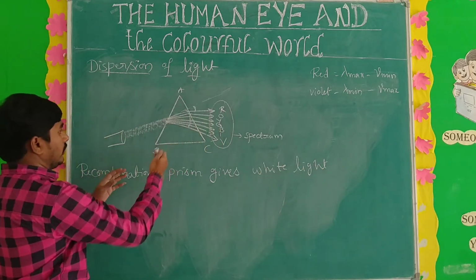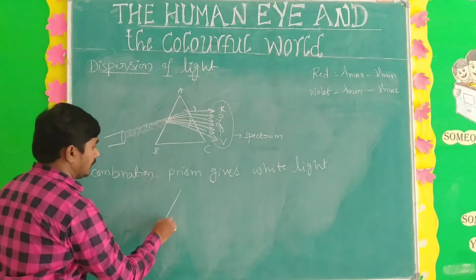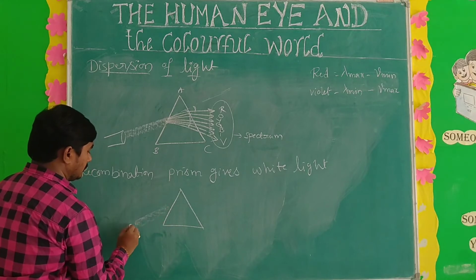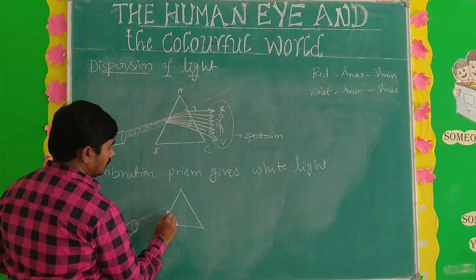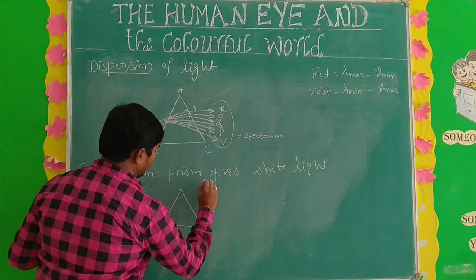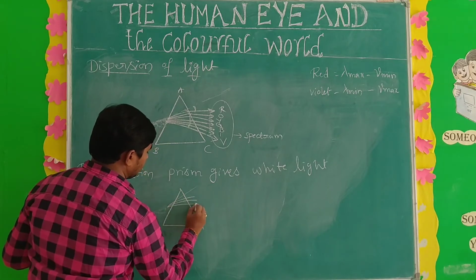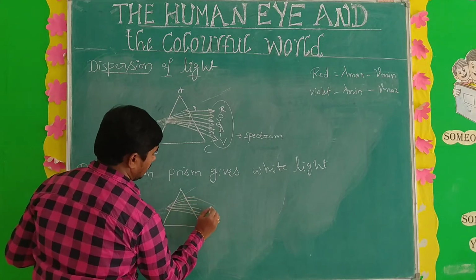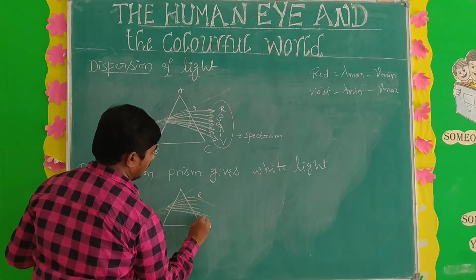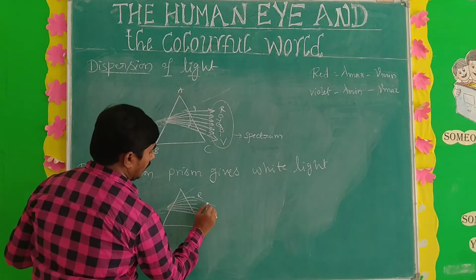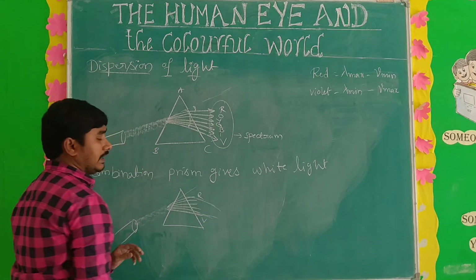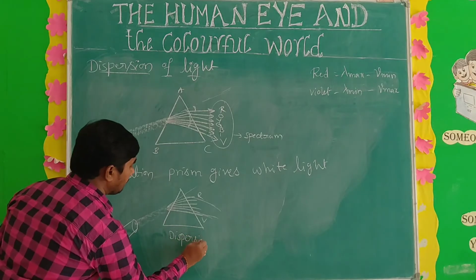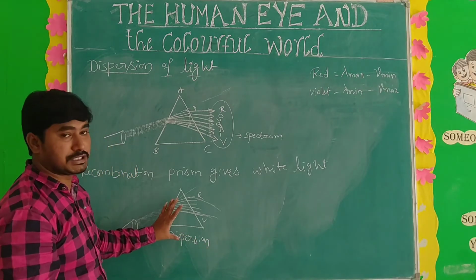Take the same white light falling on this prism. Again it splits into 7 colors like this, with red color and violet color coming out. Here the actual dispersion occurs. This is a dispersion prism.